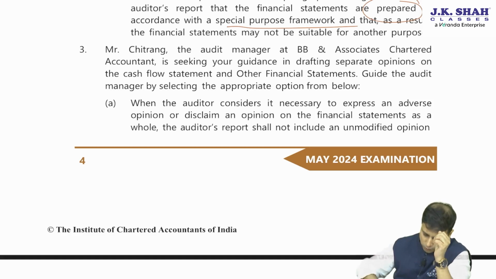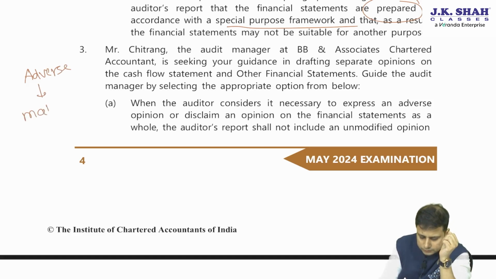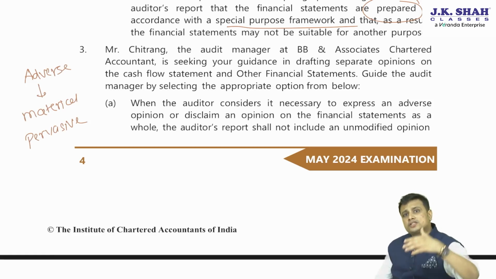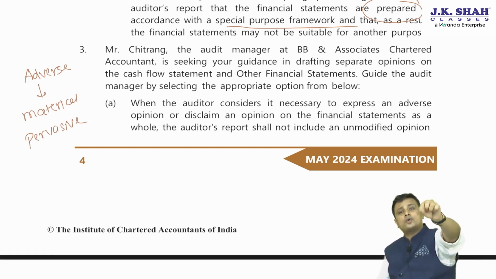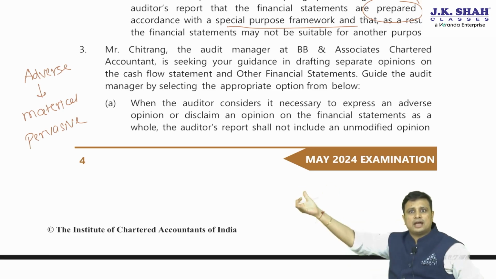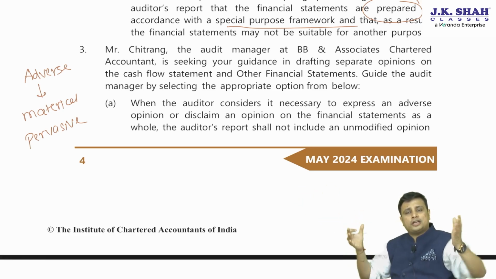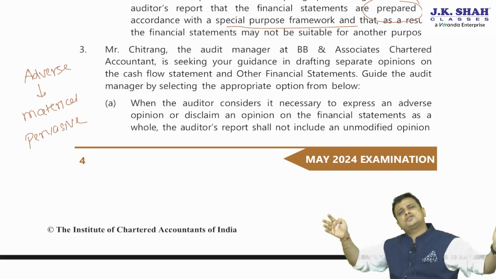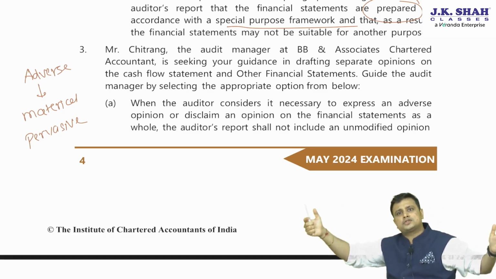When do you give an adverse opinion? Adverse opinion is given when the matter is material as well as pervasive. What do you mean by pervasive? It affects multiple elements. Now, when you're saying it is affecting multiple elements, how can you give an unmodified opinion on one single element? It might be affecting that element as well. So, both are contradictory. One way at one instance you're saying it is pervasive, and other instance you're saying no, here in this element there is no effect.